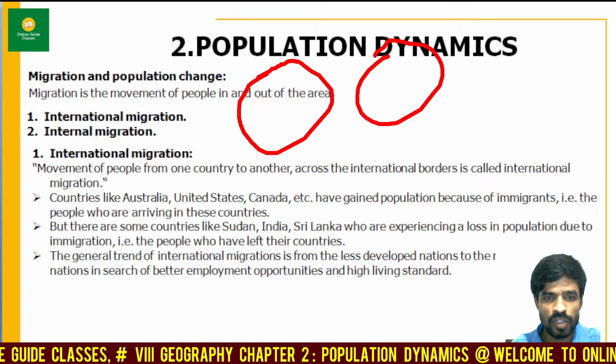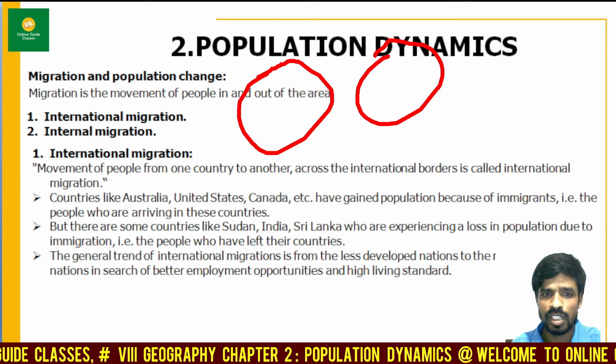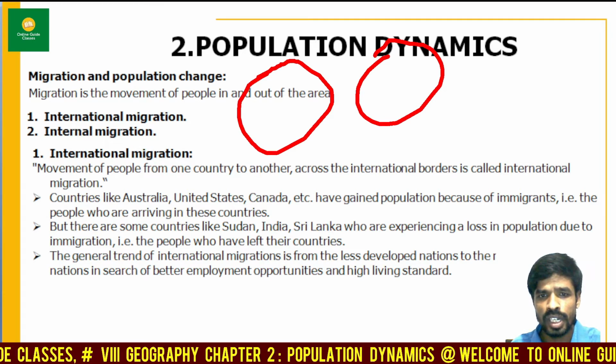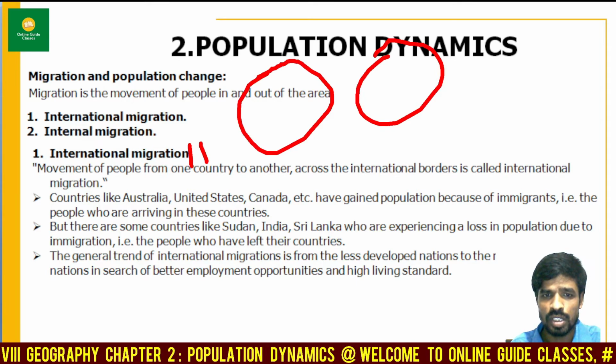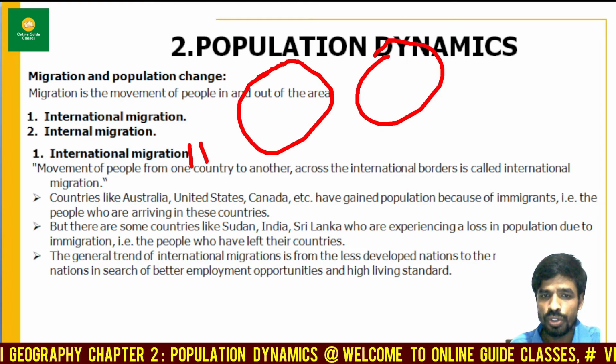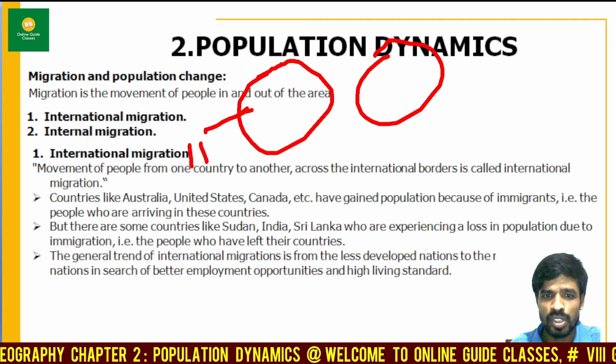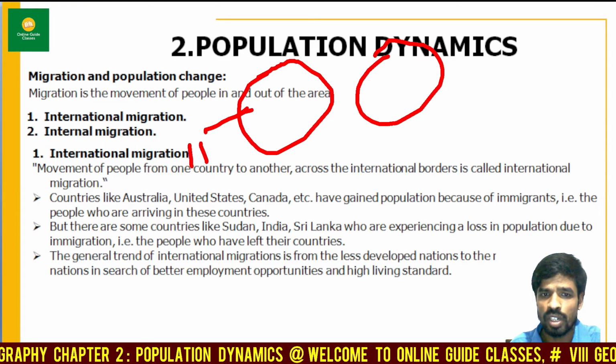We have discussed the definition of migration, my dear friends. It is nothing but the movement of people in and out of an area. When people move from villages to towns or from towns to cities, we call it internal migration. During this period, the population count will not increase or decrease.